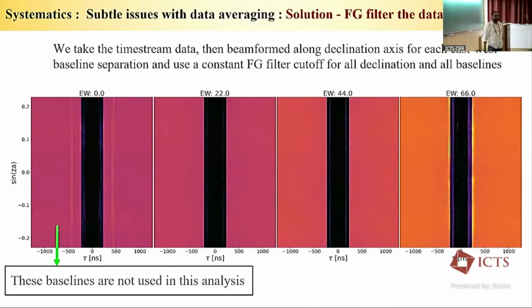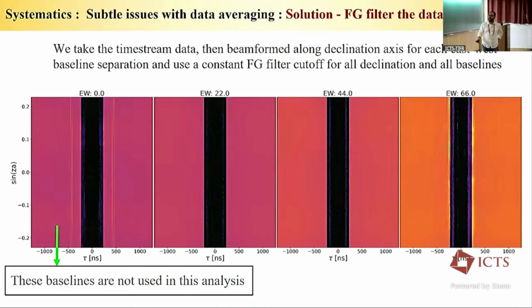So what we did is we take the time stream data, we beamform along the north-south direction, and then we use a constant delay cutoff to filter the foreground, and then we do all the average. So this is a single example of that. This is different east-west baseline. We do not take the intracylinder baseline in our analysis, but I'm just showing it here for completeness.